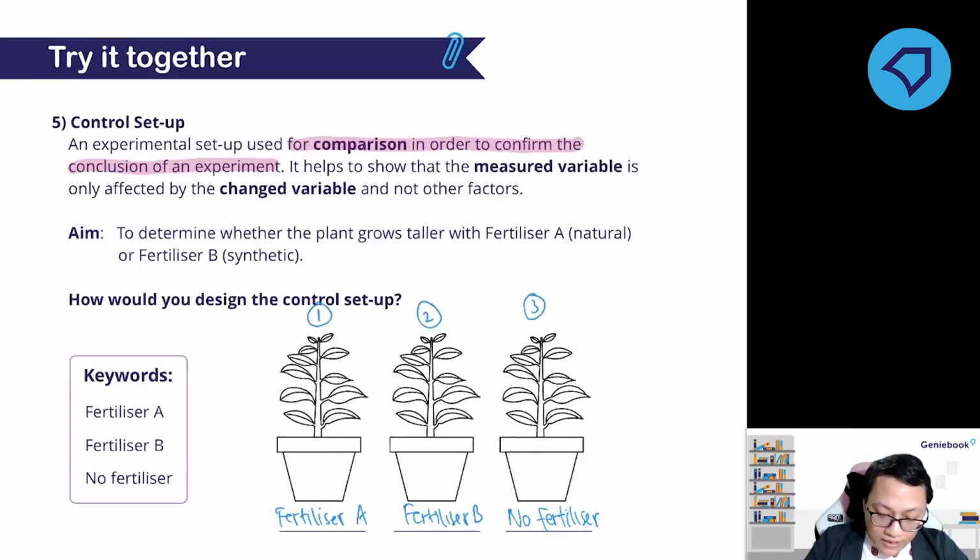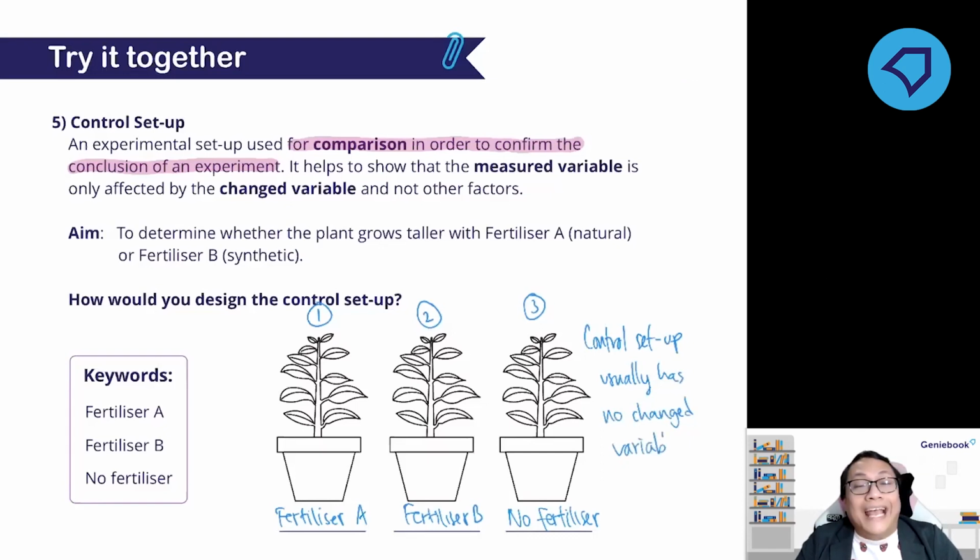So a control setup usually has no change variable. Yeah, it depends though. It depends on the experiment. So you can roughly guess what the control setup would be. Then, okay, let's say I have an experiment.